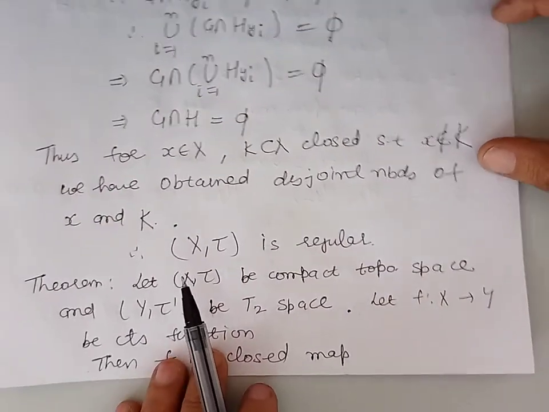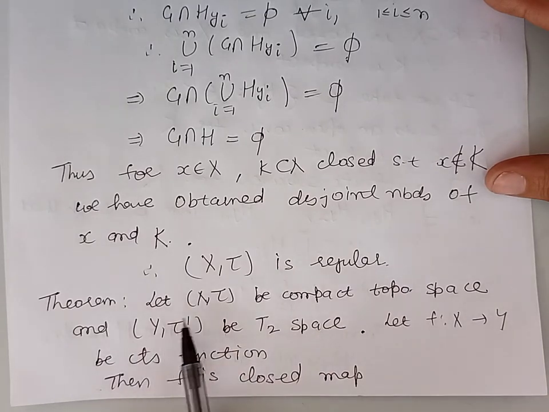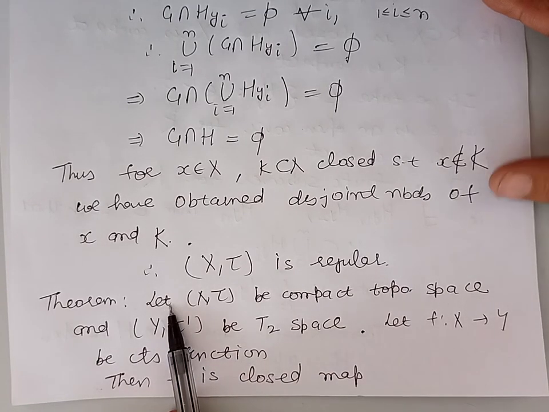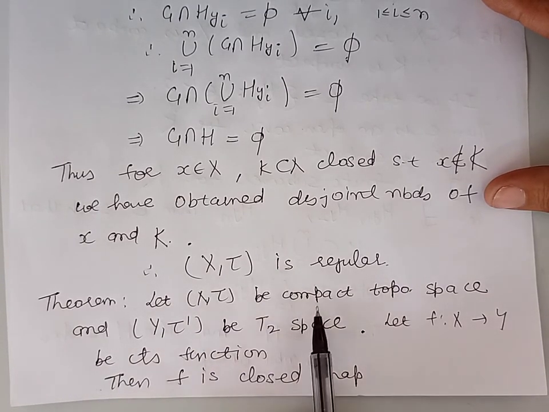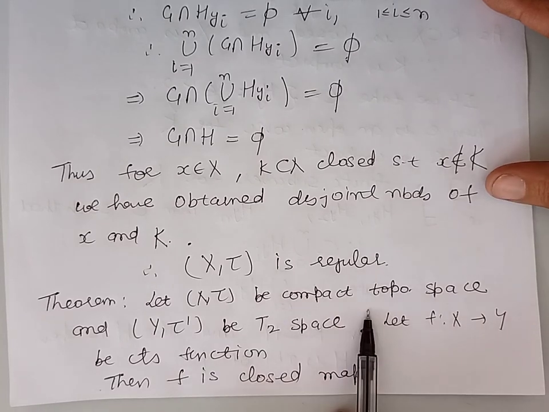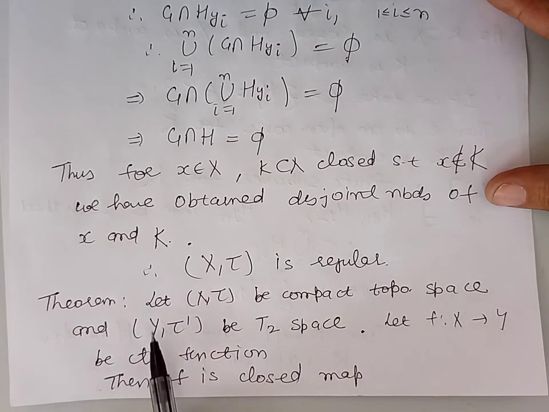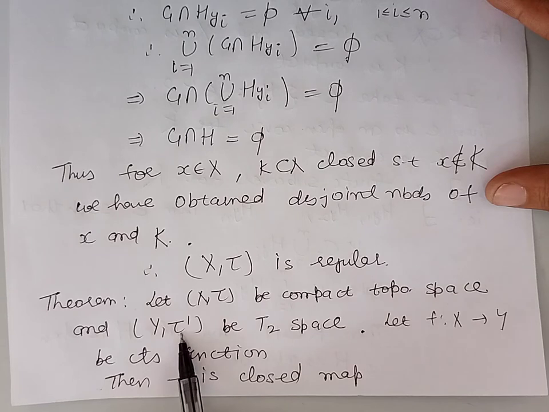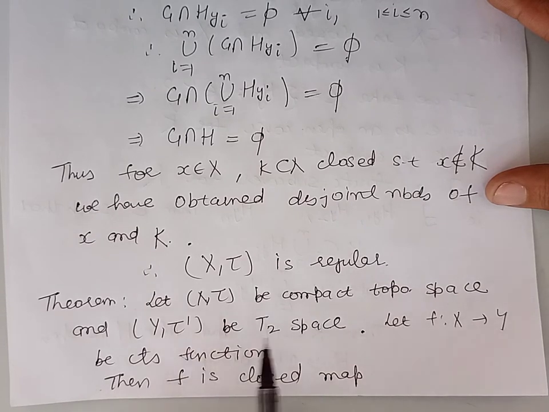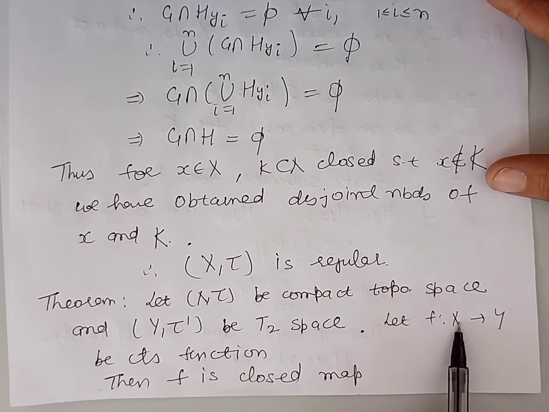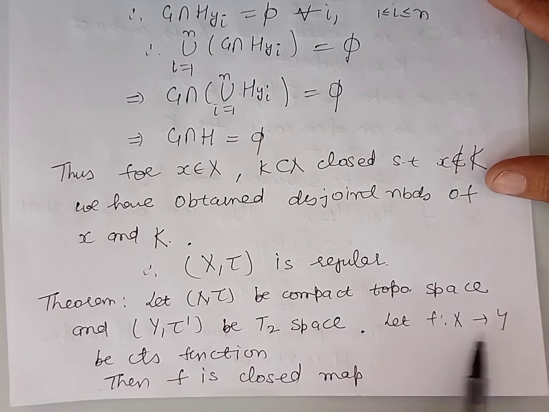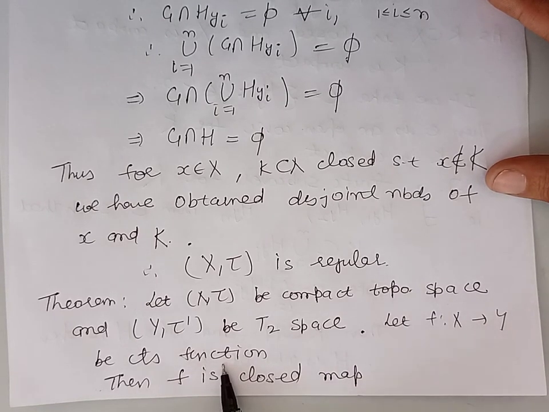Now, our next theorem is: let (X, tau) be a compact topological space and (Y, tau dash) a T2 space. f is a function from X into Y which is a continuous function.